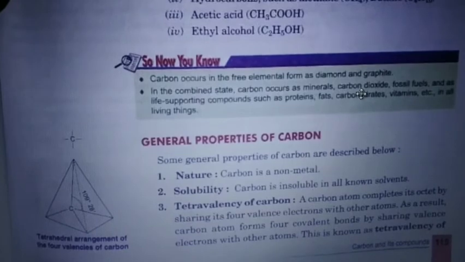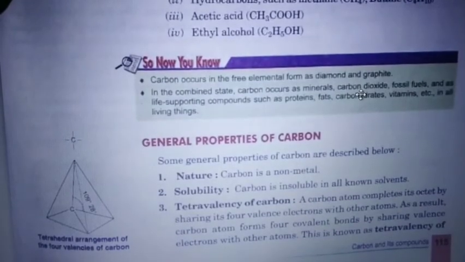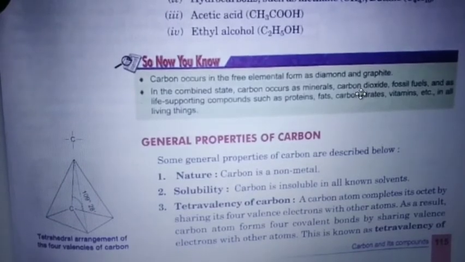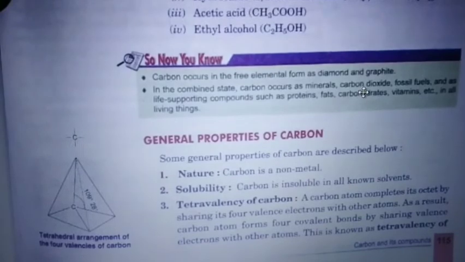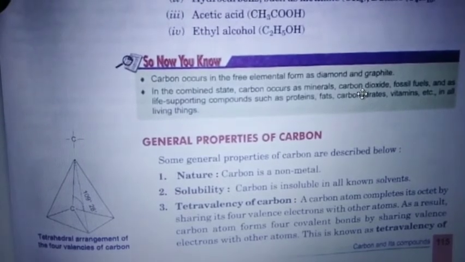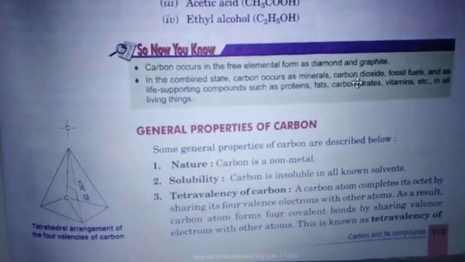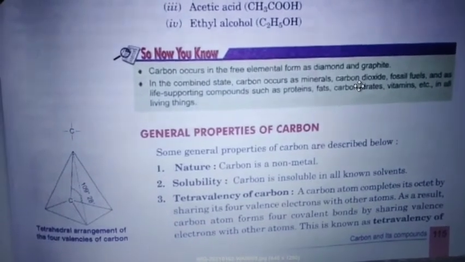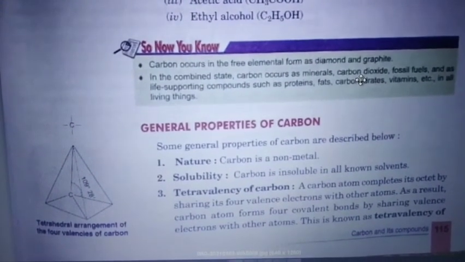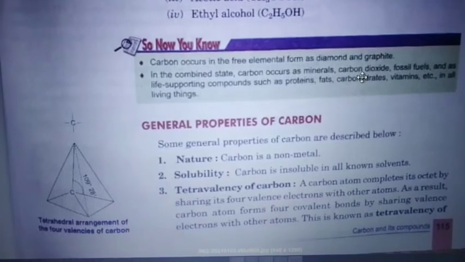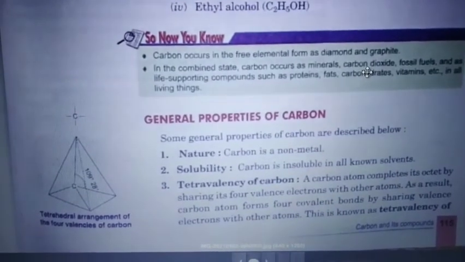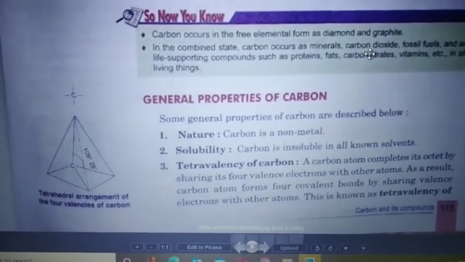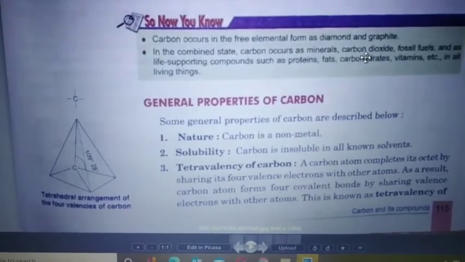Since it has 4 electrons in the valence shell, in the outermost shell, it can share its 4 electrons with its neighboring atoms. This is known as tetravalency. So why is it tetravalent? Because it has 4 electrons in the valence shell or in the outermost shell.